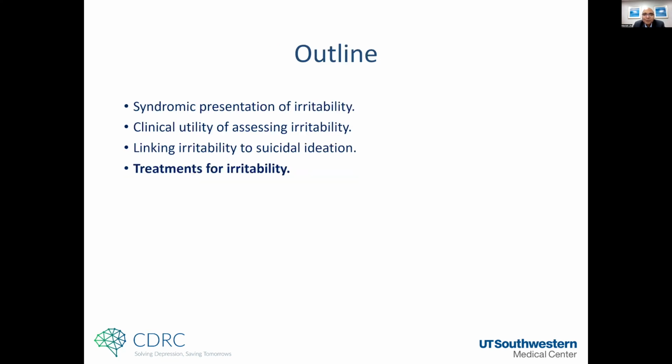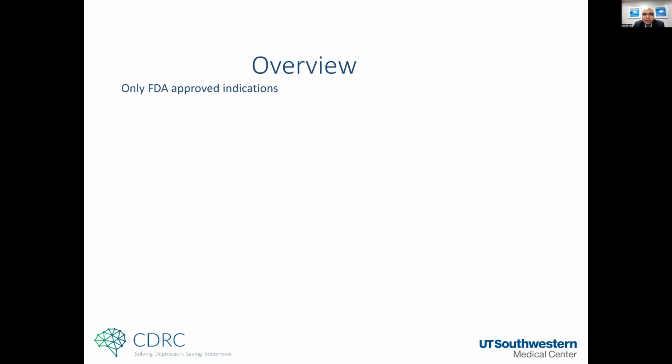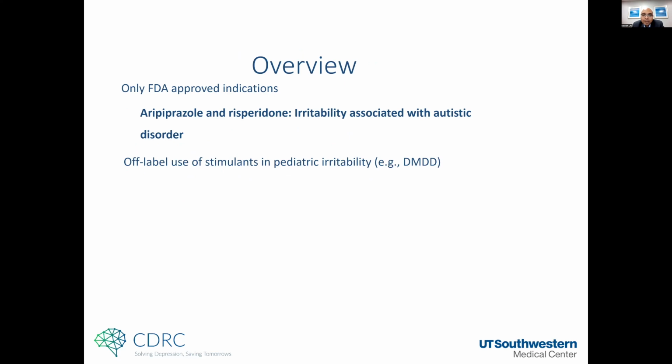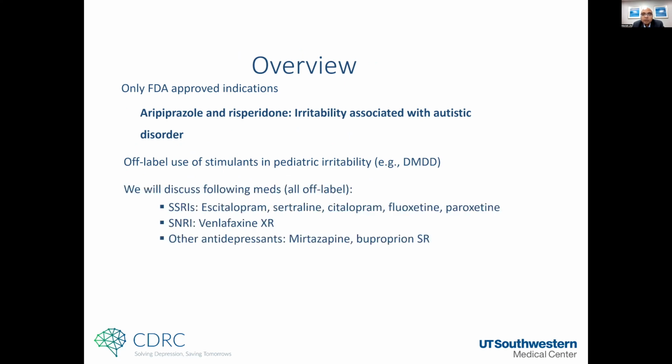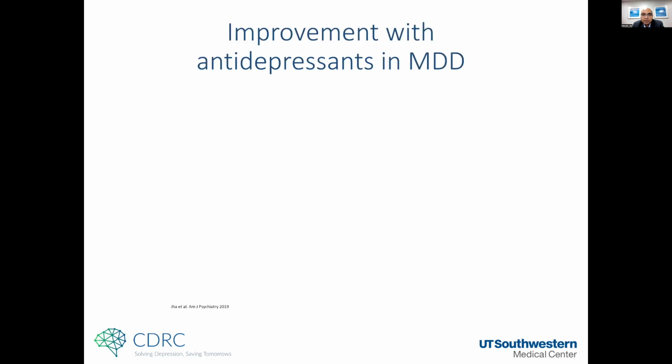Very quickly, moving on to some treatments for irritability. There are only two FDA-approved treatment indications, which is irritability with autism spectrum disorder, where aripiprazole and risperidone are approved. Off-label stimulants have been used in pediatric irritability, and I'll talk to you about these other medications in this context.